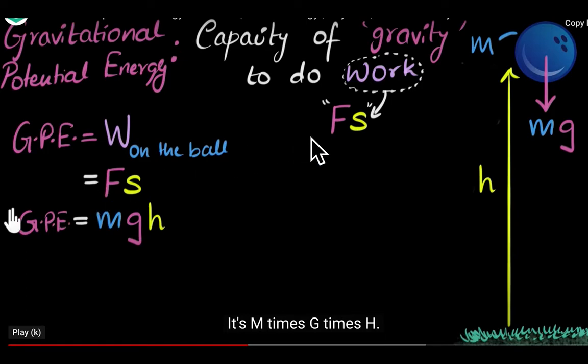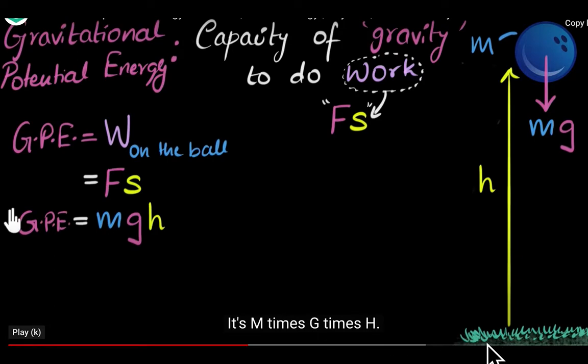So we know force due to gravity is mg, that is weight, mass into acceleration due to gravity. So the expression for gravitational potential energy will be mgh.